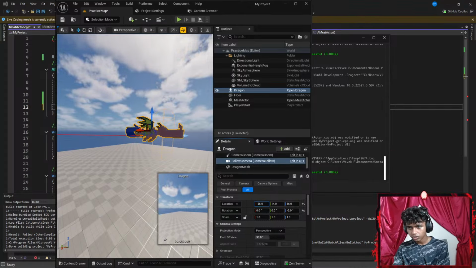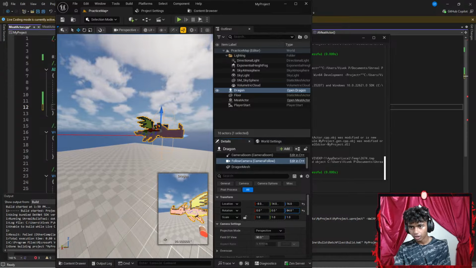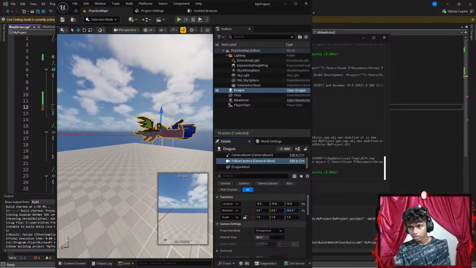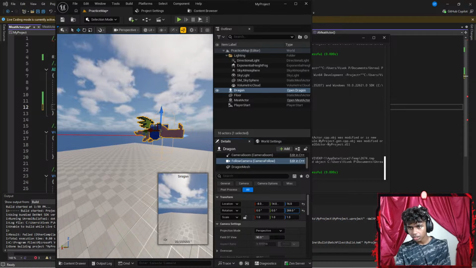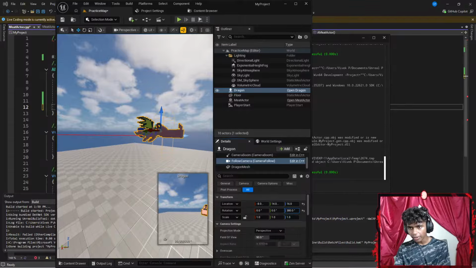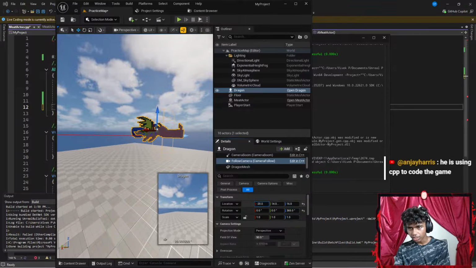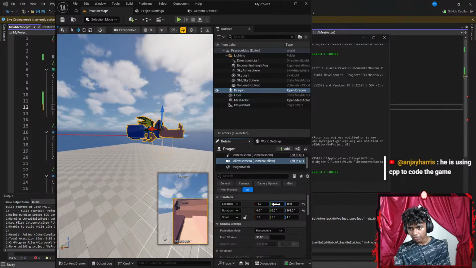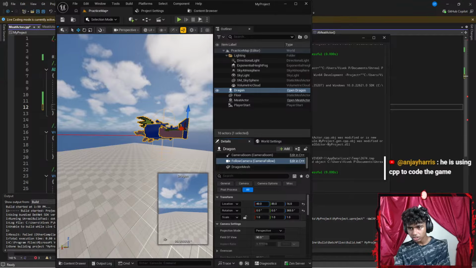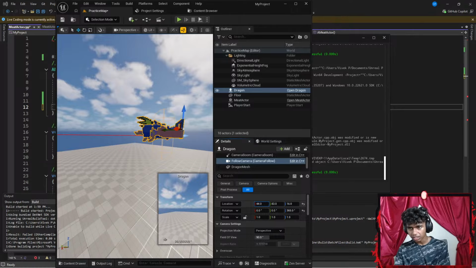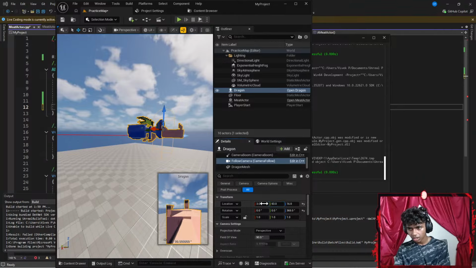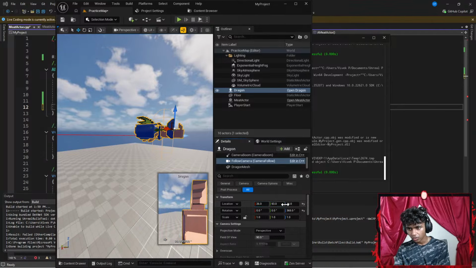There we go. Can I see my dragon? Oh wait, that's my light. Let's go ahead and rotate it a bit more. There. So, hold on guys, there we go. Okay, now I see what my dragon sees. Let's go to the left. There. Okay, and then I want to go a bit in front. And then a bit more to the left. And a bit back. There, I think that's good. Let's go a bit to the left. A bit in front. Okay, and then a bit higher.